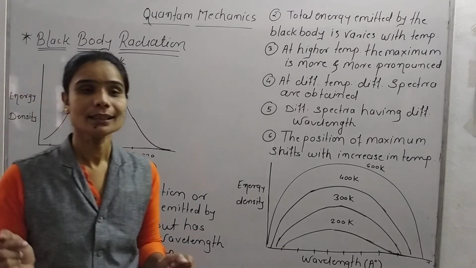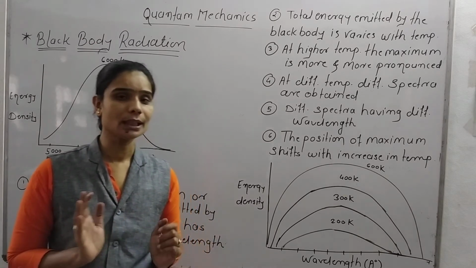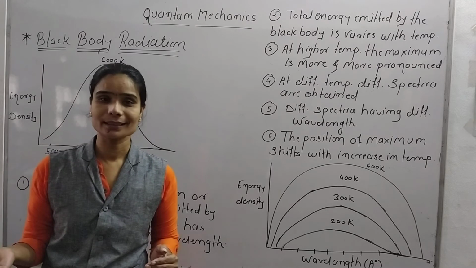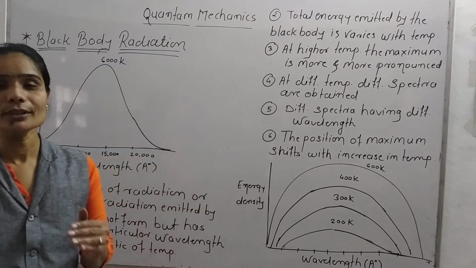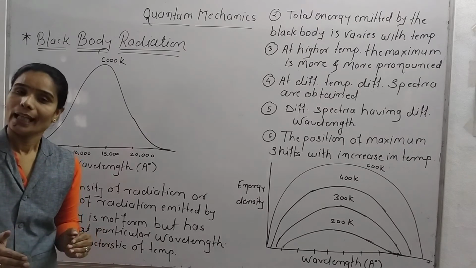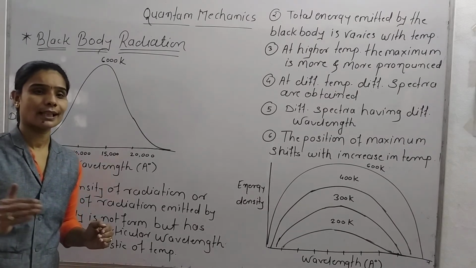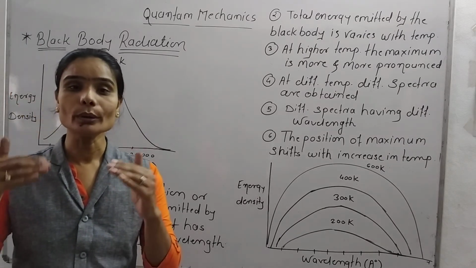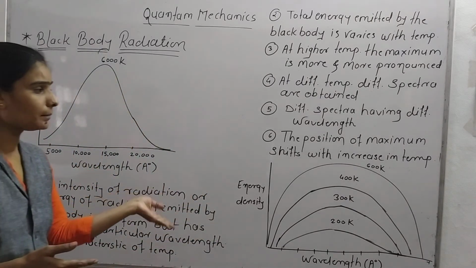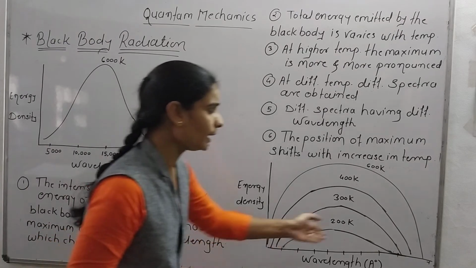Now the last: the position of the maximum shifts with increasing temperature. We already said that black body radiation totally depends on the temperature and the wavelength. As the temperature increases from lower to higher, obviously the wavelength also increases, and as the wavelength increases, the radiation also increases, and more and more energy is emitted. That's why the position of the maximum shifts with increasing temperature.